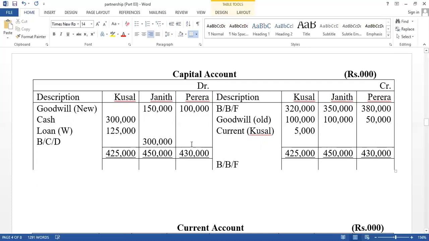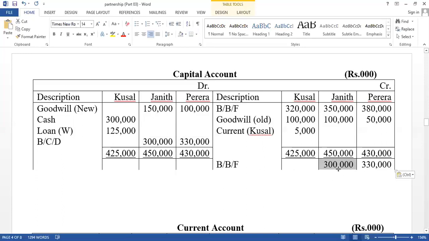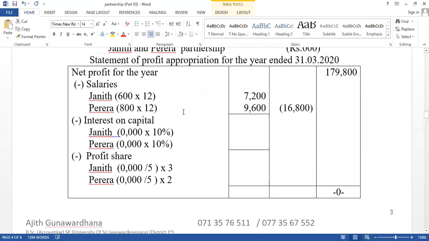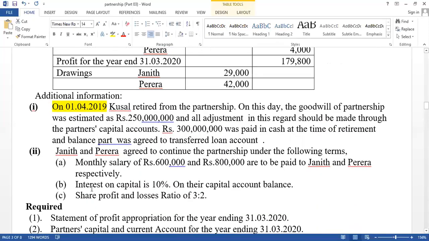The closing balance should be calculated. Reason: retirement is given at the beginning of the year, and as a result of goodwill adjustment, capital balance changed from the beginning. Therefore, interest on capital should be calculated based on closing balances 300,000 and 330,000. Now think about the agreement. It has given interest on their capital at 10% on their capital account balance. Therefore, you have to calculate based on their closing capital account balance at 10%.